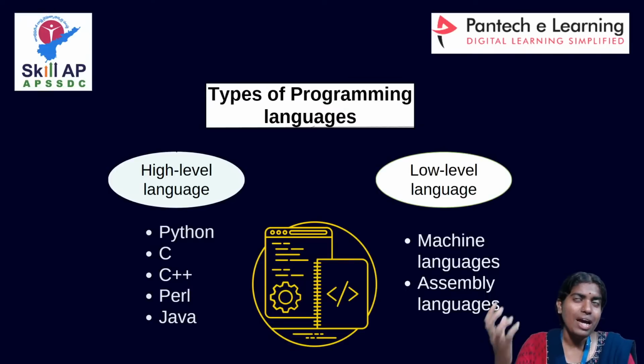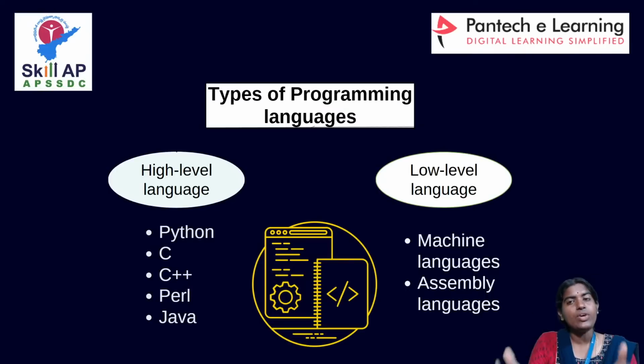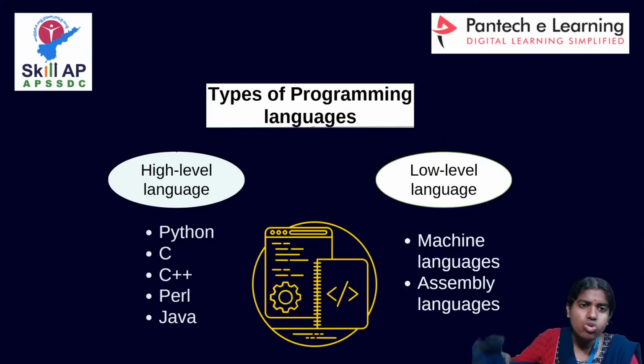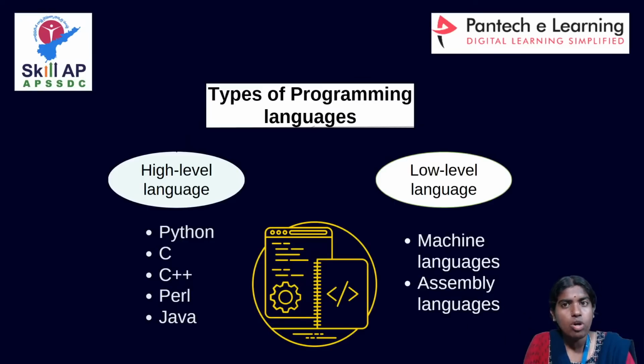Clear with this? So what do you mean by a high-level programming language? For example, you can imagine any website. You can consider a banking website, a restaurant management system, a hospital management system. Whatever type of websites I am going to develop is based on a high-level programming language. Using Java, you can imagine everything is becoming online. Many online transactions are happening. You can imagine a railway reservation system, a hospital management system, a counseling management system. Everything comes under high-level programming language.